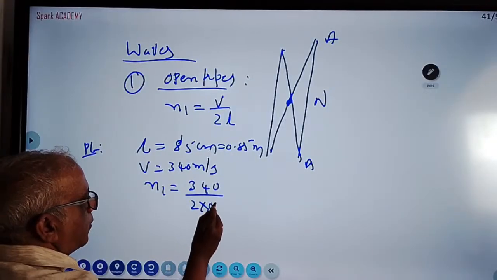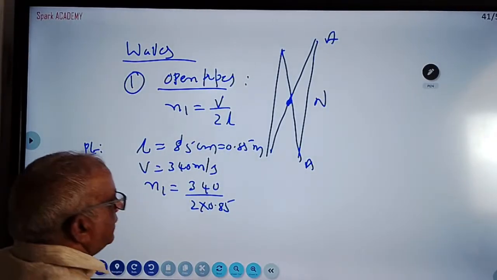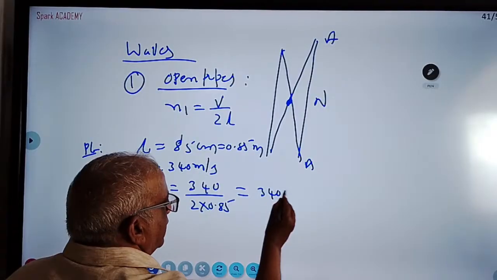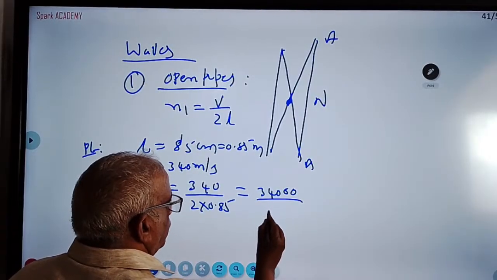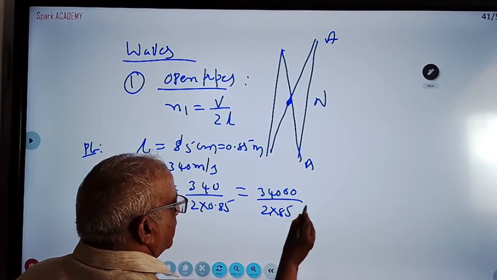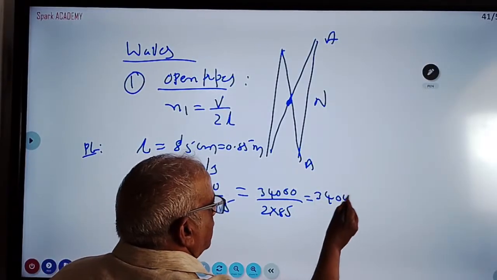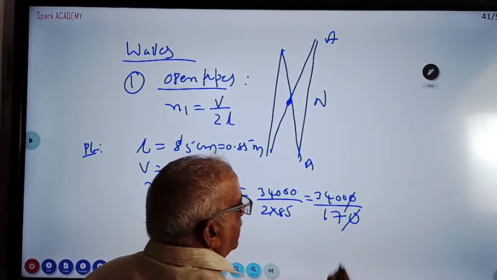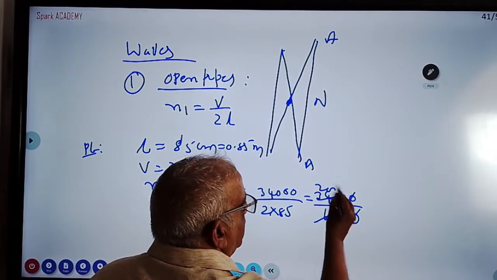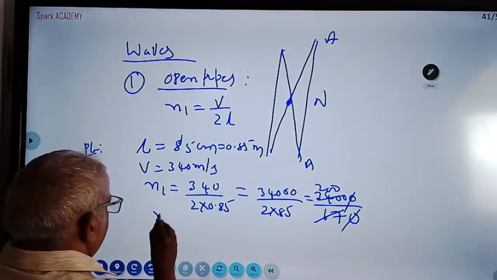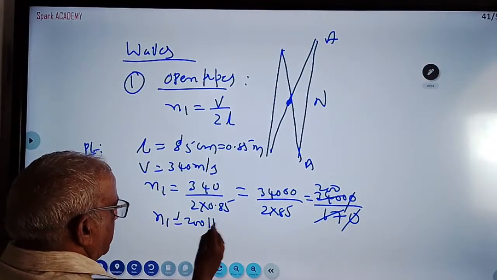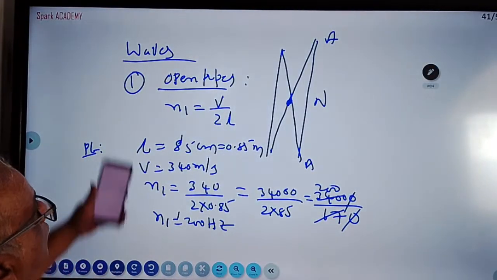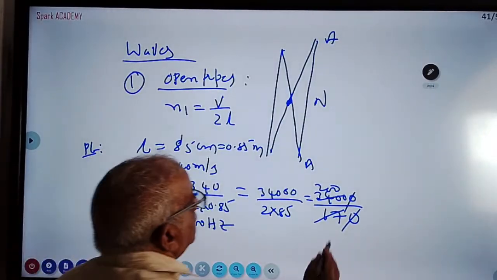Then calculate: 34000 by 2 into 85, which is 170. The zeros get cancelled, 17 goes 2 times, so 200 hertz. We are getting frequency equal to 200 hertz. Okay, so that is the open pipes problem.